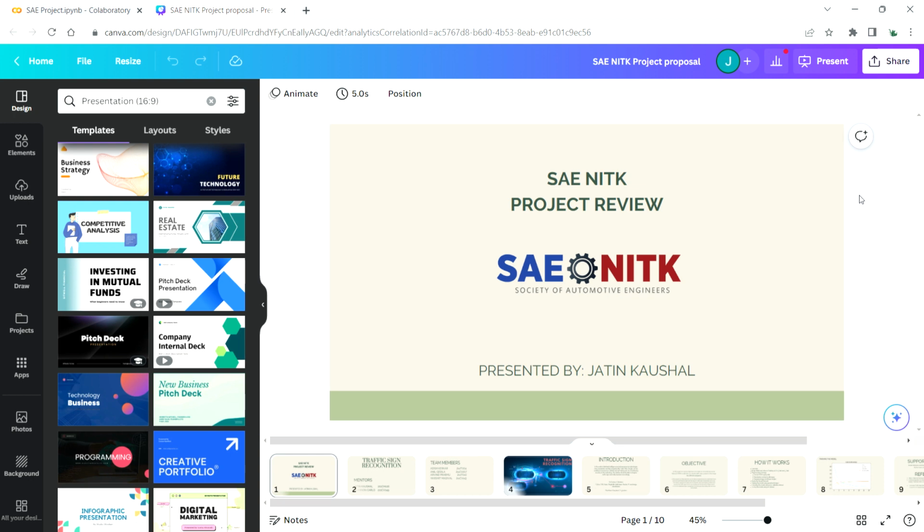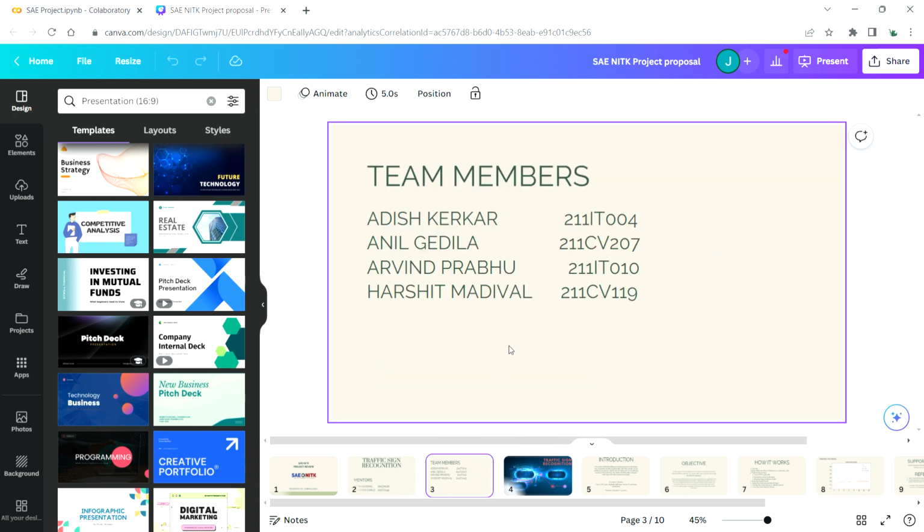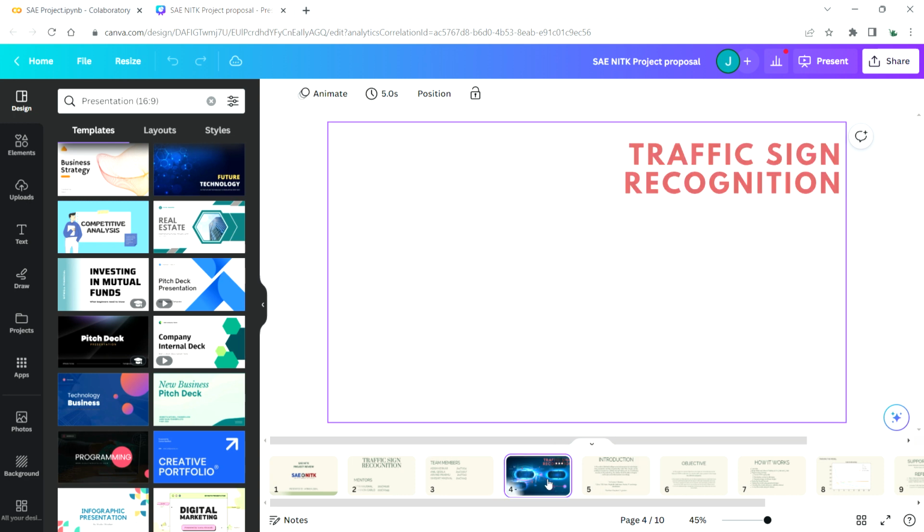This project was done under the year-long projects for 2022 to 2023, and the topic was traffic sign recognition using CNN. I, Jatin Kaushal, and Shannon Carlo were the mentors for this project, and we had four mentors who helped us a lot: Adish Kerkar, Anil Gedila, Arvind Prabhu, and Harshit Medival.